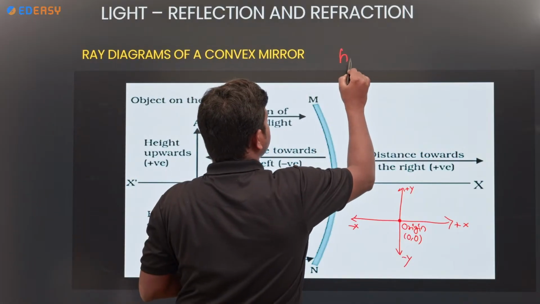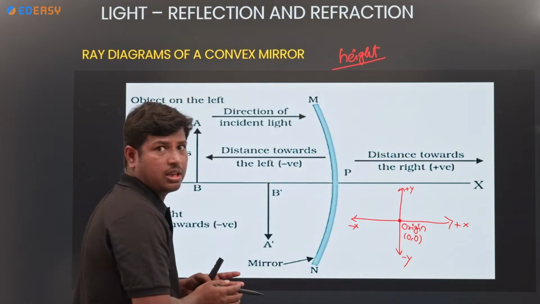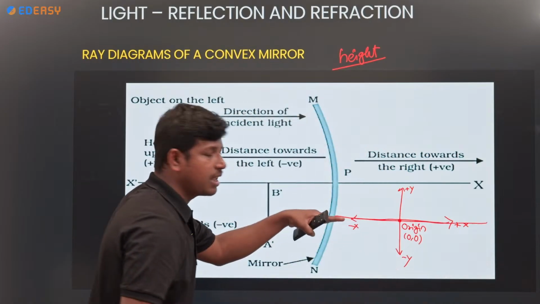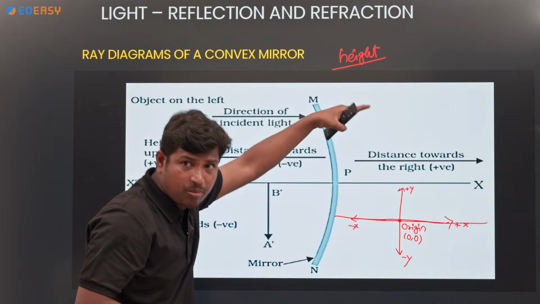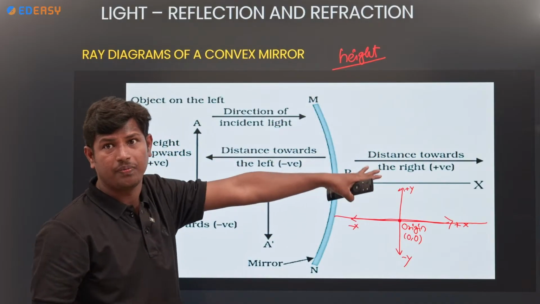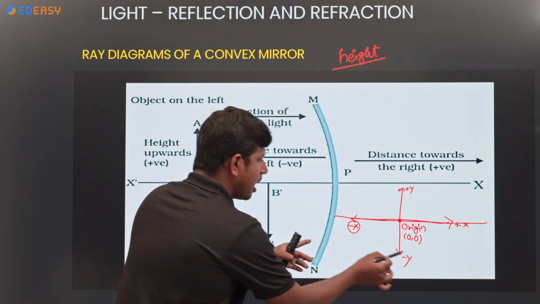So, coming to the heights, remember, we will do the sign convention in two cases. Heights means you have to see, this is the baseline, the x-axis. You have to check whether it is above the x-axis or below the x-axis, because for height we have to check above or below. Don't take it as this side is negative and that side is negative.